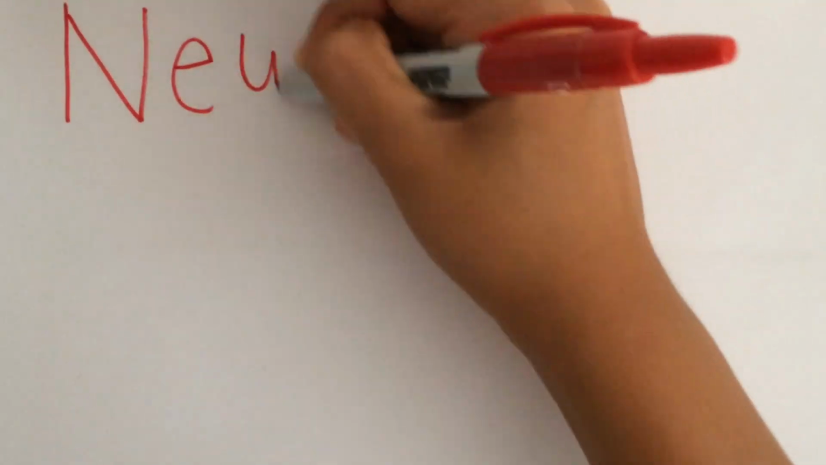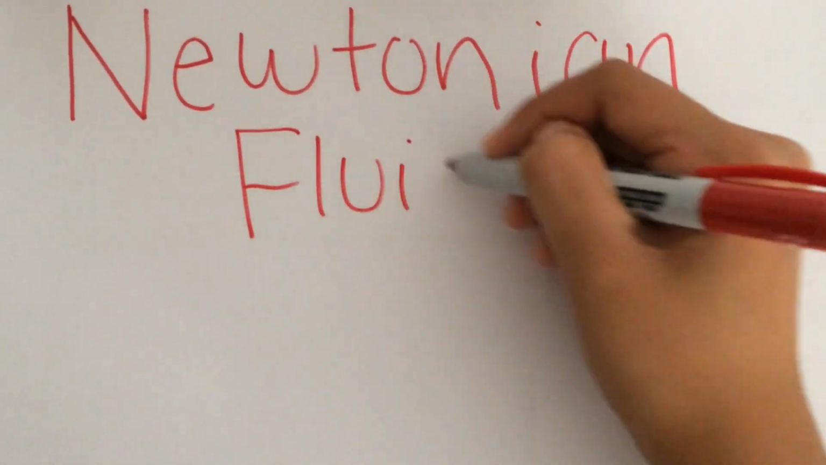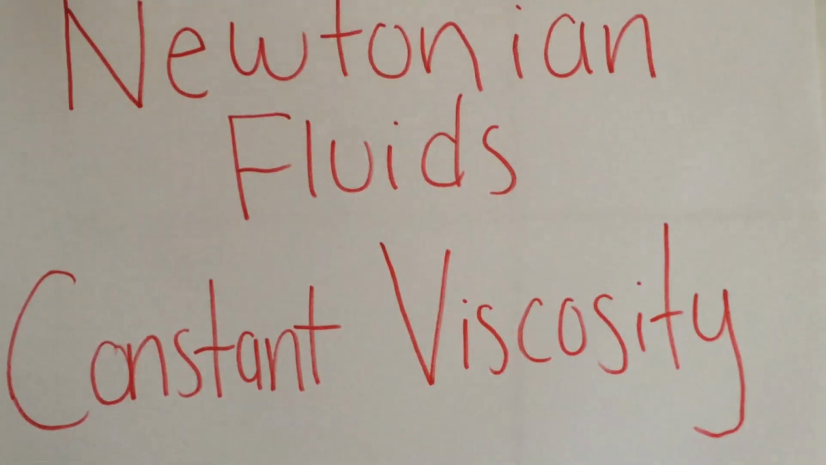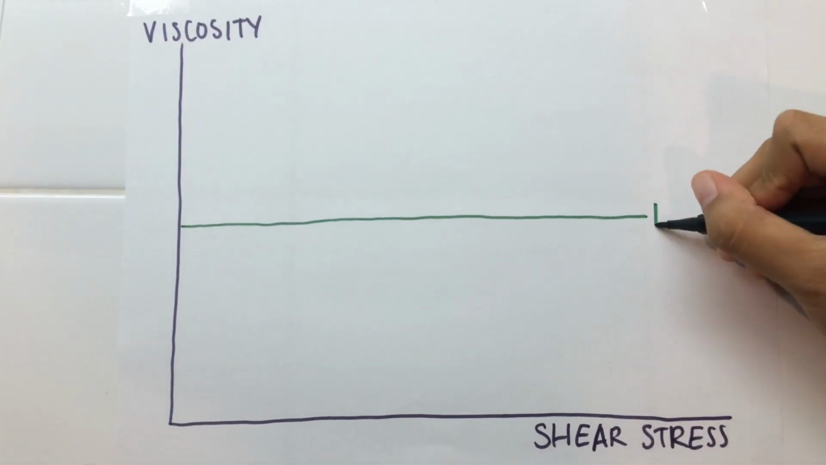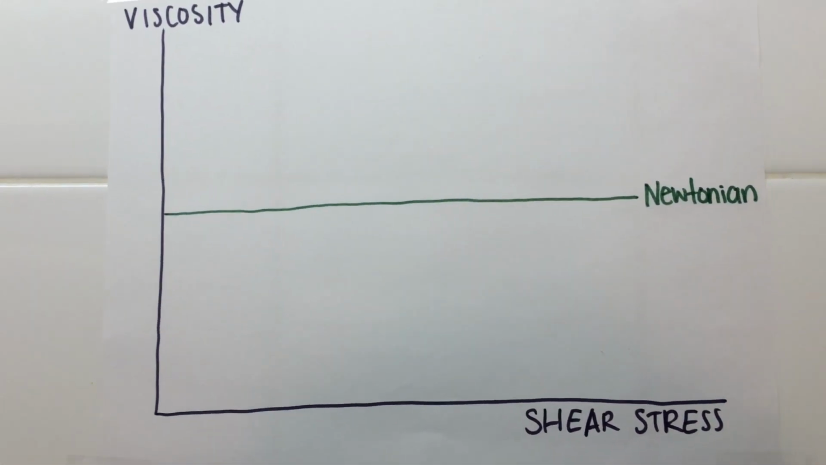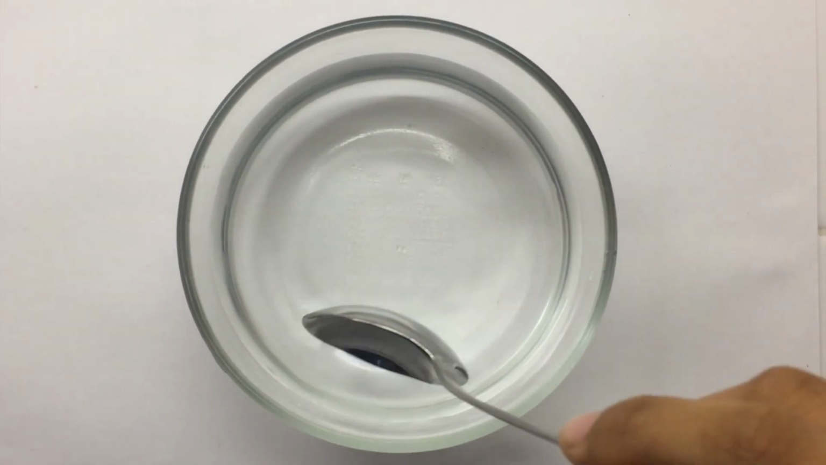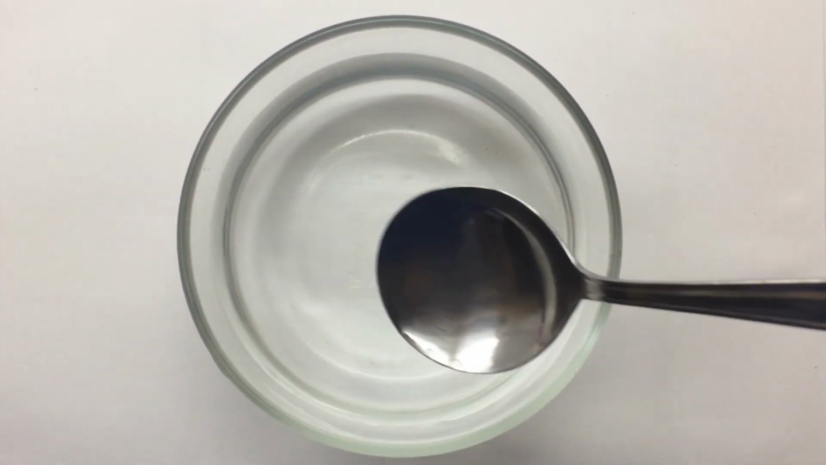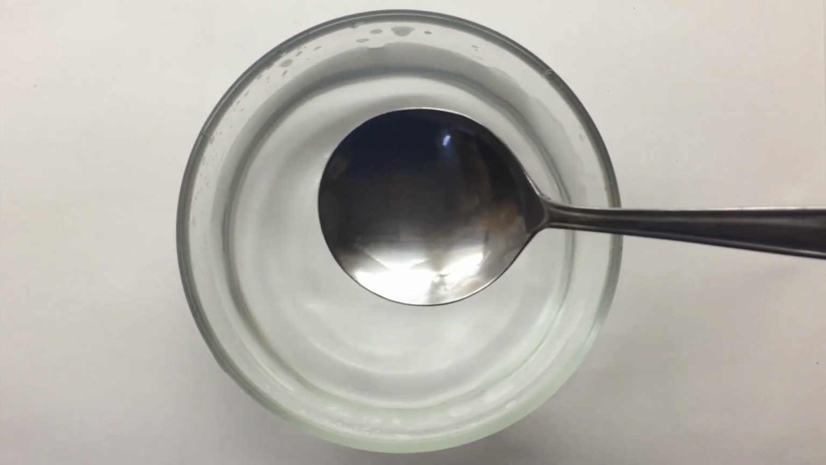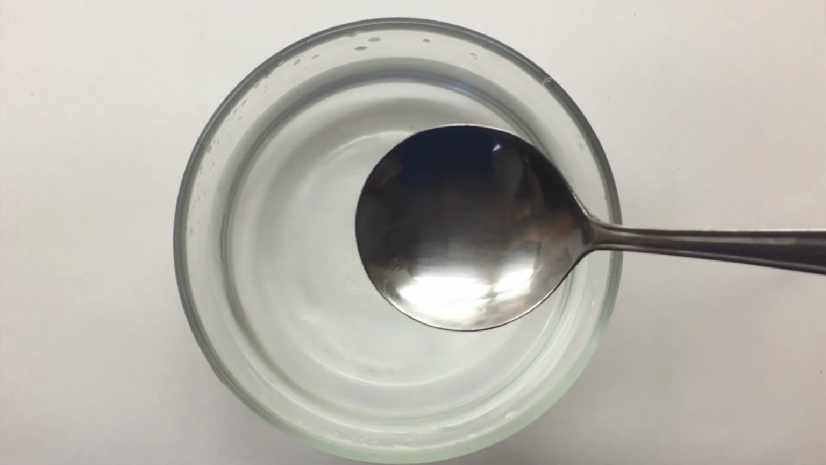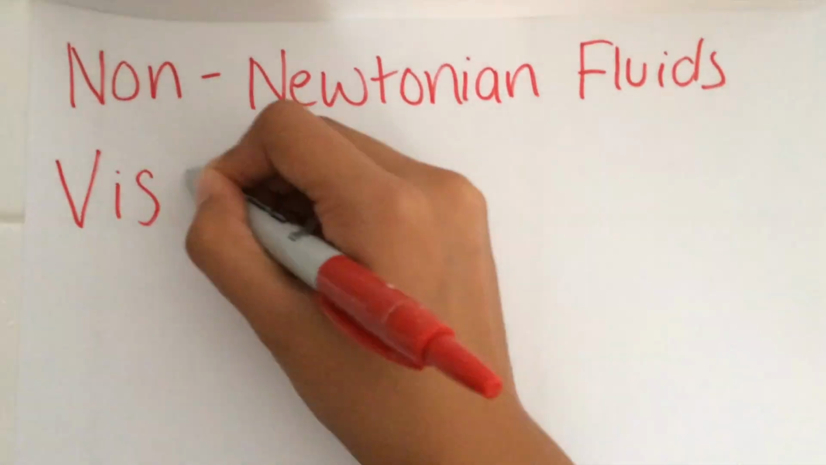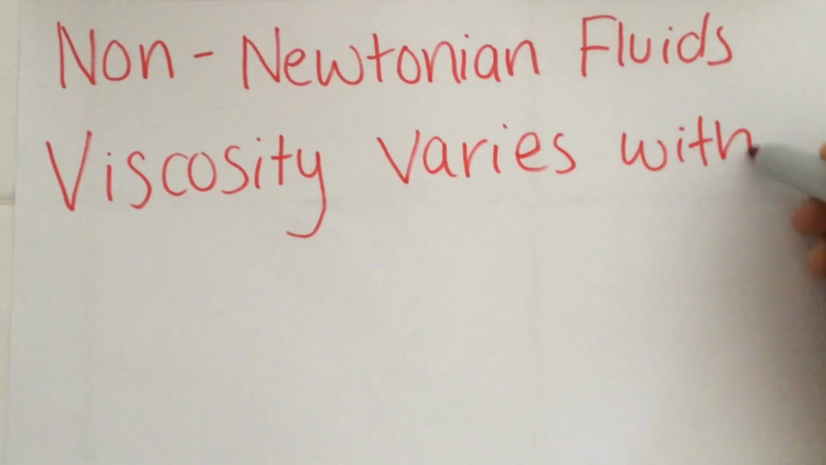A common type of fluid is called a Newtonian fluid. A Newtonian fluid's viscosity always stays the same. The shear stress has no impact on the fluid's viscosity. Water is a Newtonian fluid. It does not matter if I apply less shear stress to the water or more shear stress to the water. The viscosity stays the same. Fluids aren't just Newtonian. There are also non-Newtonian fluids whose viscosity varies with shear stress.